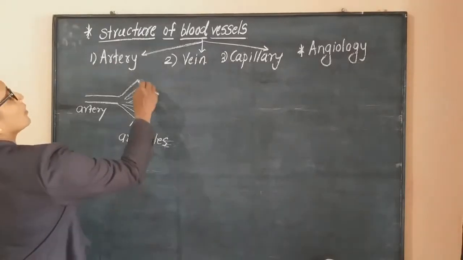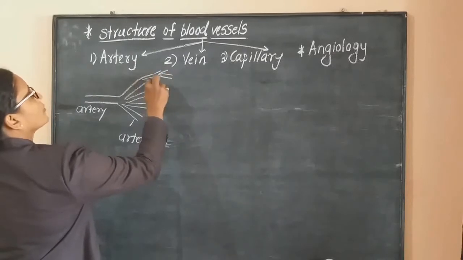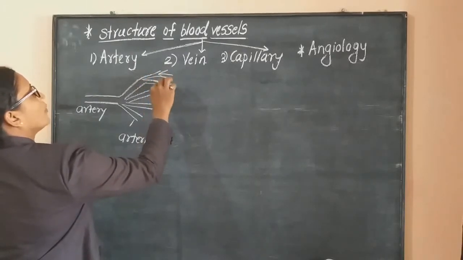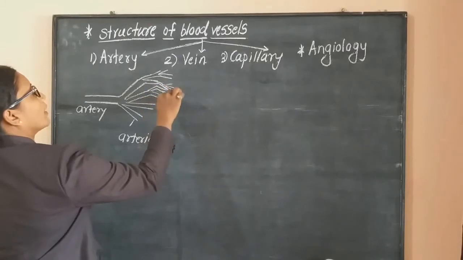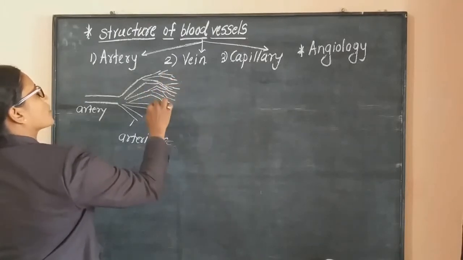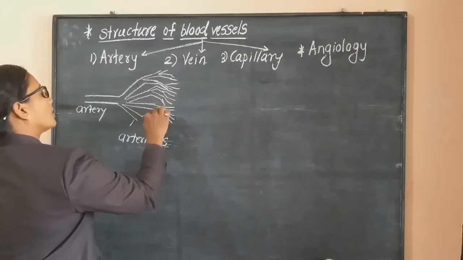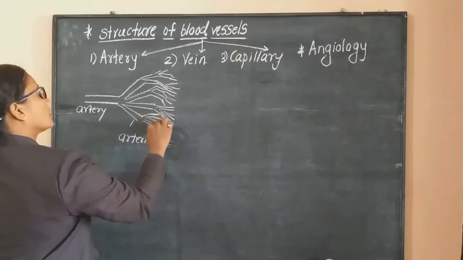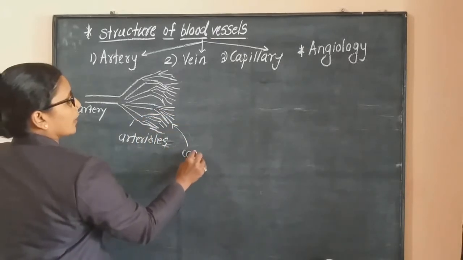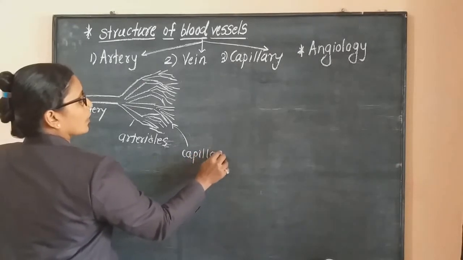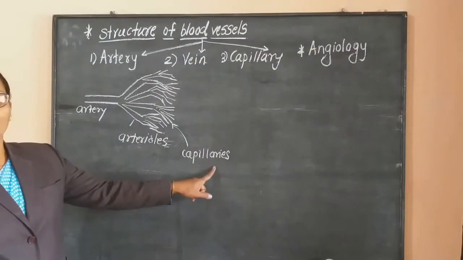Okay, now these arterioles again divide into a number of fine blood vessels, which are very fine, hair-like structures, called capillaries, like this. They form a network. These are called capillaries. Okay, these are network-like and very fine. These are called capillaries.